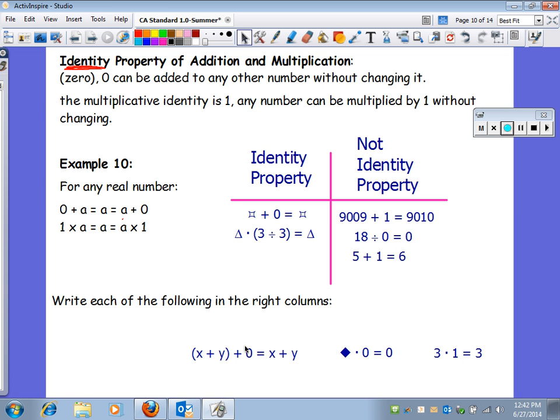X plus y plus 0 is still x plus y. That did not change. That is an identity. Star or triangle or diamond times 0 is 0. That's a zero product property, not an identity property. 3 times 1 stayed a 3, so that is an identity property. So write those in the correct columns. That's where they should go.